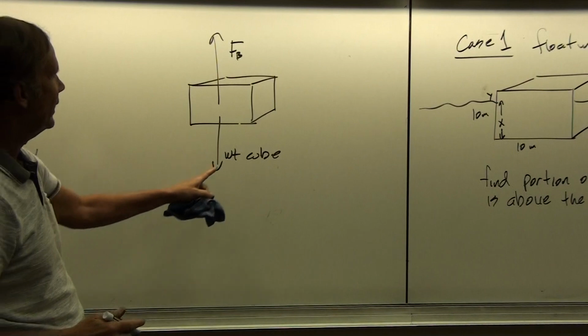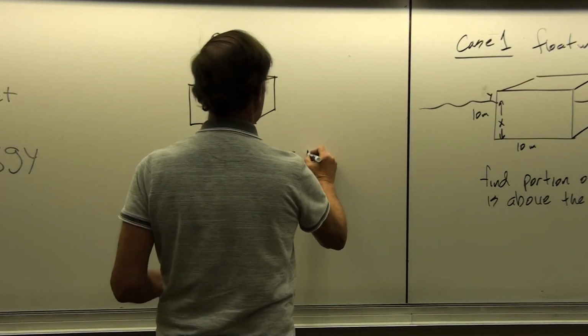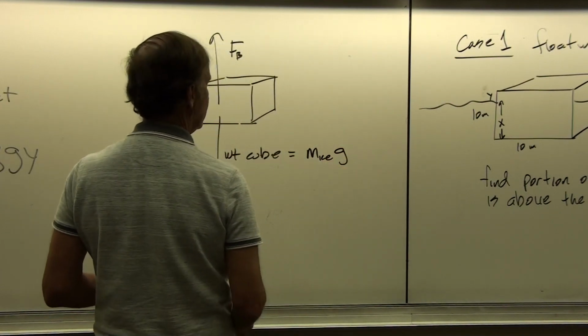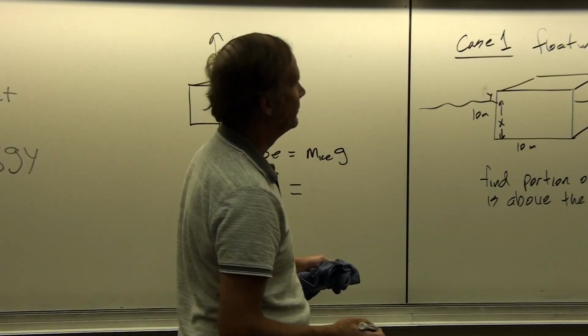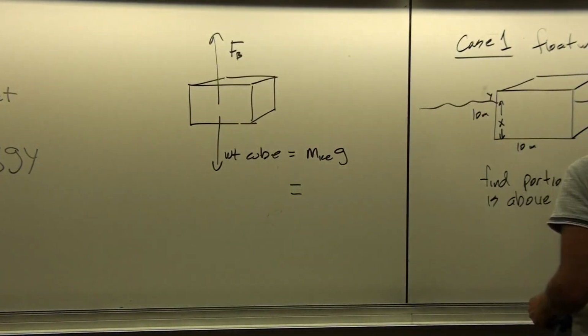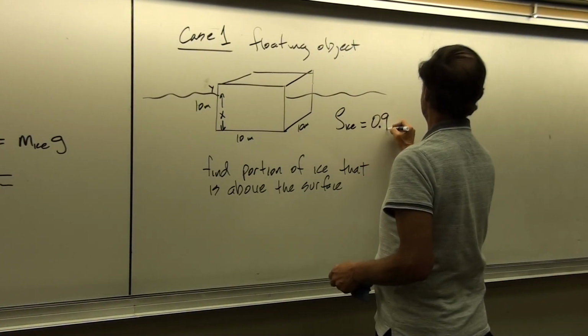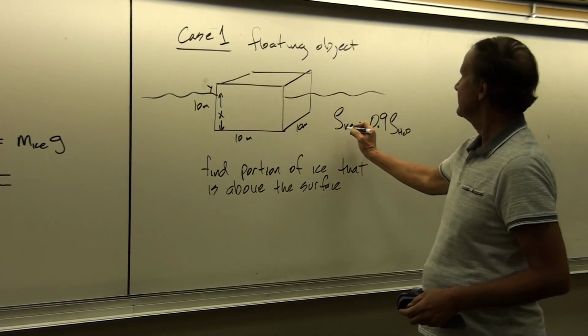The weight of the cube is pretty easy. That's just equal to the mass of the ice times the acceleration due to gravity. But the mass of the ice wasn't given in this problem. Instead, let's say that we're given the density of the ice is equal to 0.9 times the density of water. Okay, so that's about right.